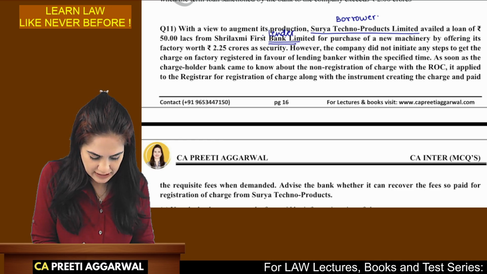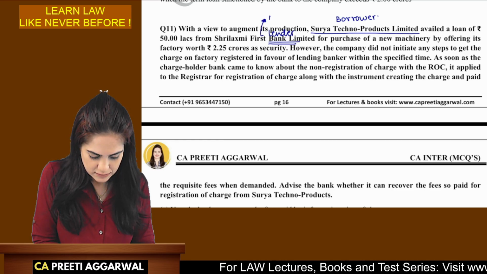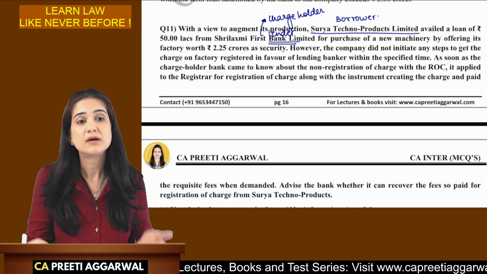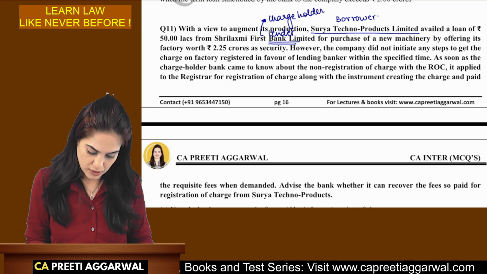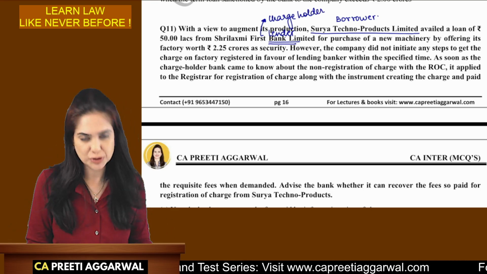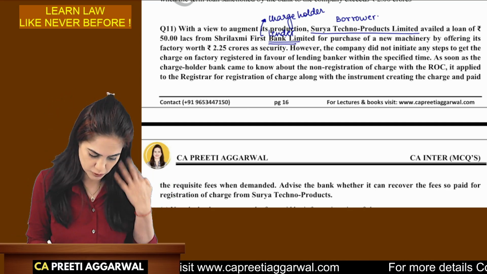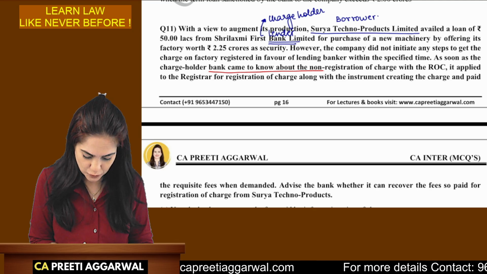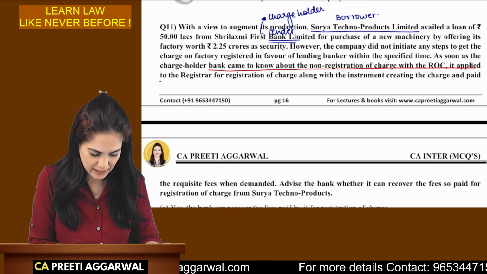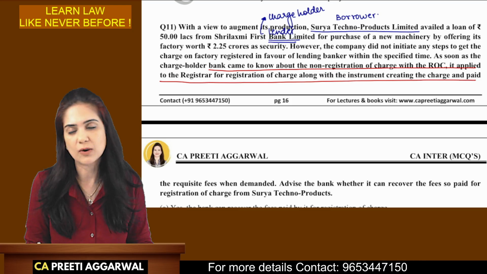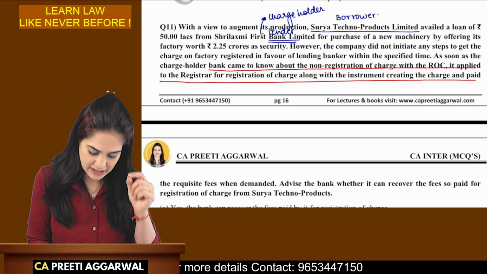So the bank is the charge holder. Okay, they are holding the charge. Now, ideally, the company should have registered the charge with the ROC. It is created on their asset, but they failed to do so. As soon as the bank came to know about the non-registration, it applied to the registrar to get the instrument registered. Okay, now section 78.